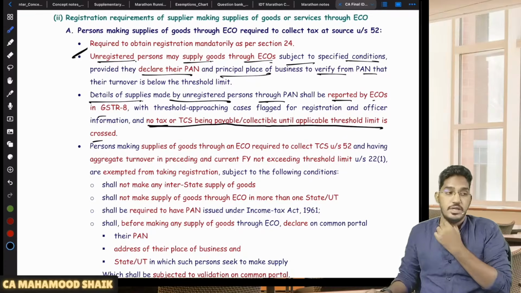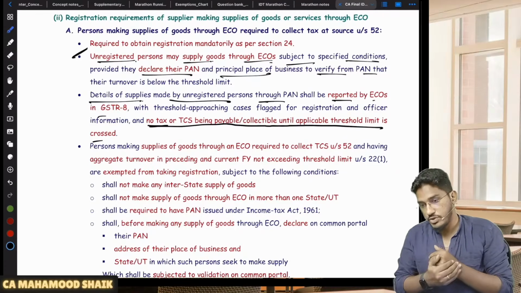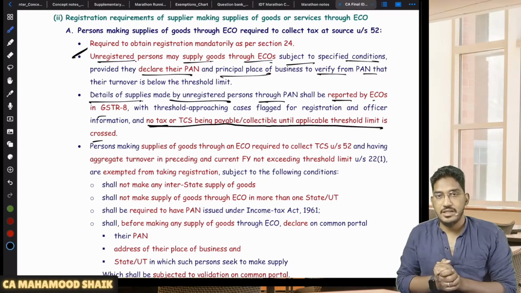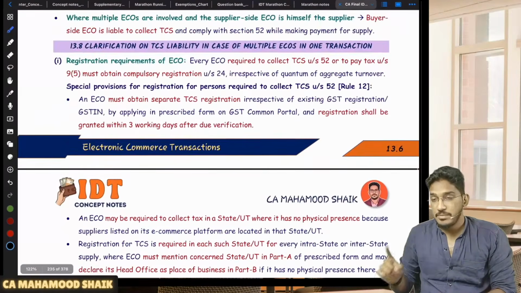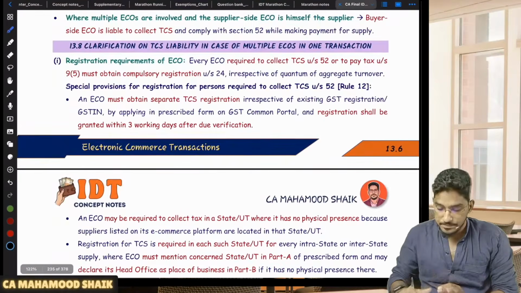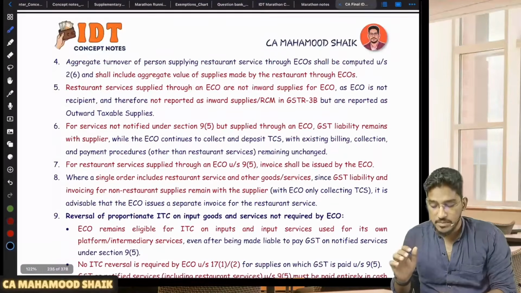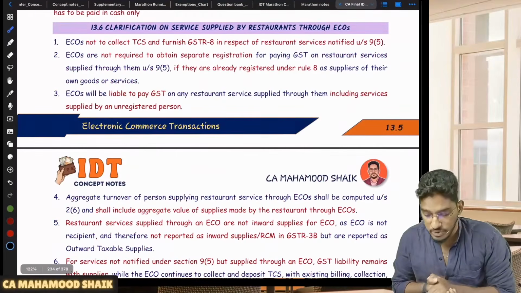So even unregistered persons can also make supply of the goods or services through the e-commerce operator, but TCS will not be collected unless and until they are liable for registration. Sir, can a composition dealer make supply of goods or services through e-commerce operator?